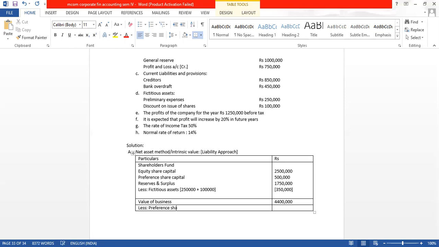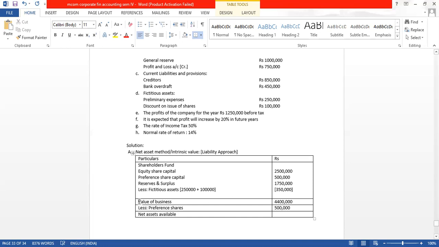We will pay the preference shares. How much is the preference shares? We already know from above, it is 5 lakhs. Then the amount left out will be the net assets, because assets are not given in the question. The value of liabilities will be equal to the value of assets, so you can find the net asset from the liability approach, or through the asset approach.